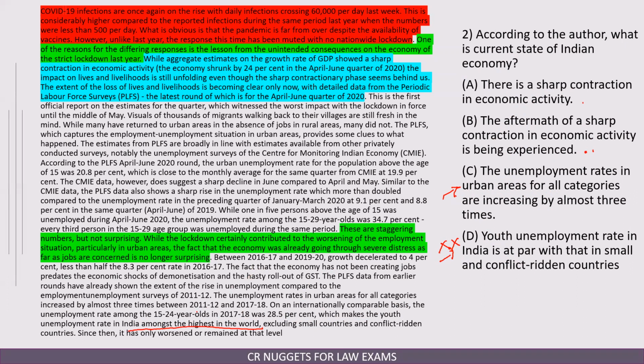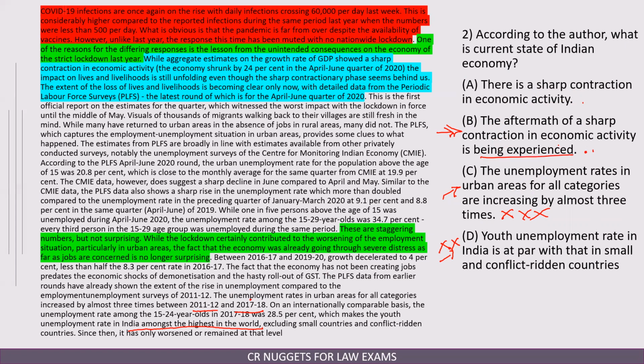This is mentioned with respect to year 2011-12 to 17-18. So it is mentioned with respect to the past, and the question and the option is set with respect to the present. So this cannot be said about the state of affairs in the Indian economy. There is a sharp contraction in economic activity. There was, but what the author is saying is option number B. That is the more complete option, wherein he's saying that we are experiencing the after effect of the lockdown.